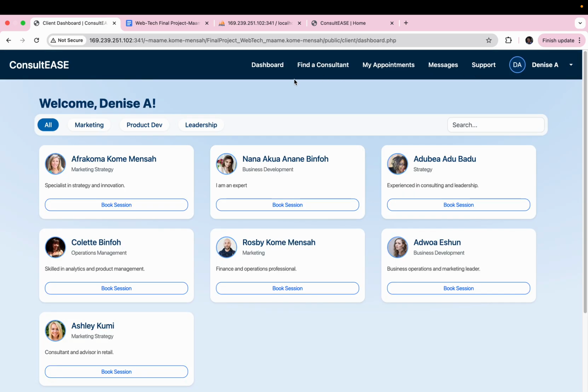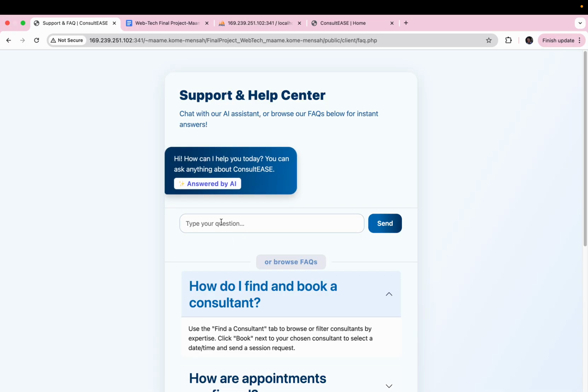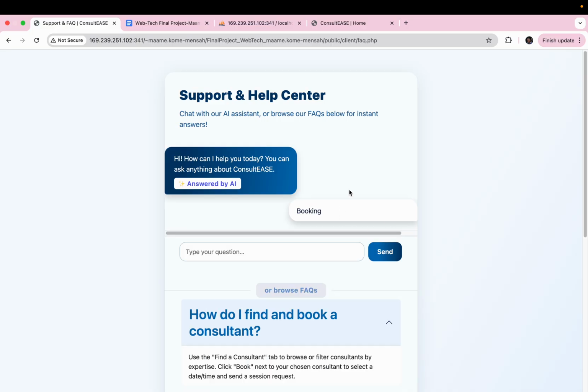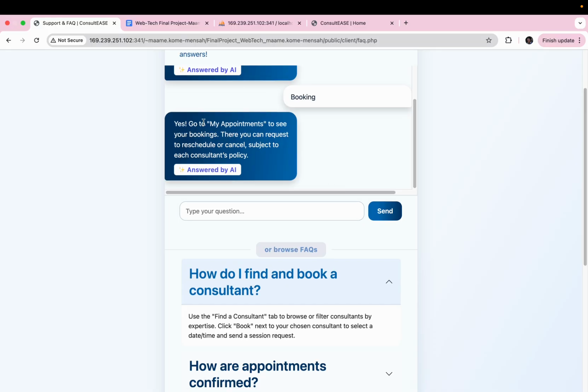So the client actually has a view of the consultant, their appointments, the feedback the consultant has given, and messages as well. Now for the support system, this is an AI integrated chat box that helps the client navigate the system. So let me try something. Booking. Right, let me try booking. Then it says, yes, go to my appointment, see your booking. So this AI system is made to help you know how to navigate our system.